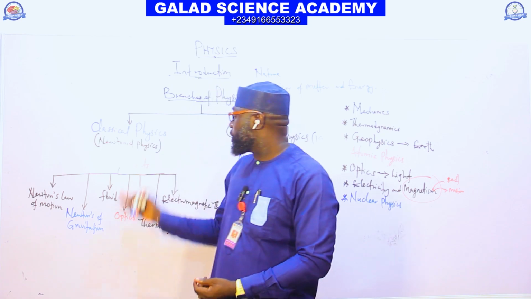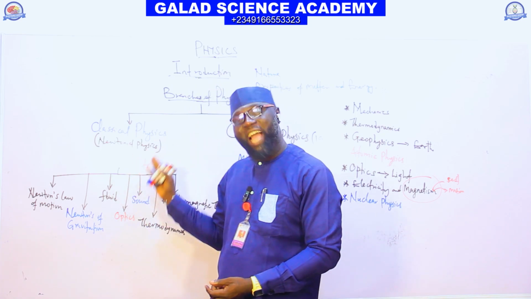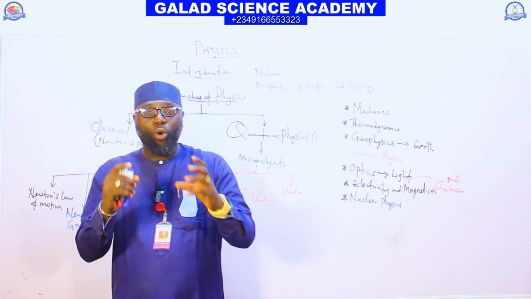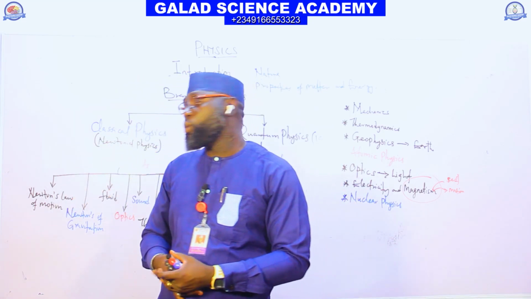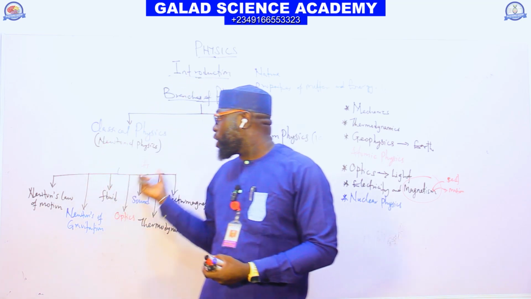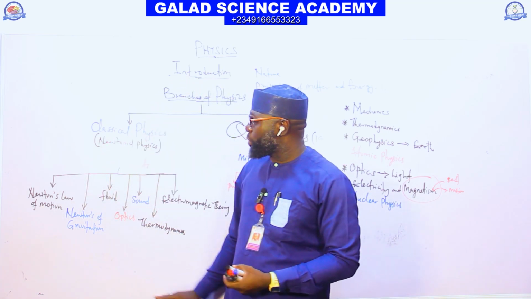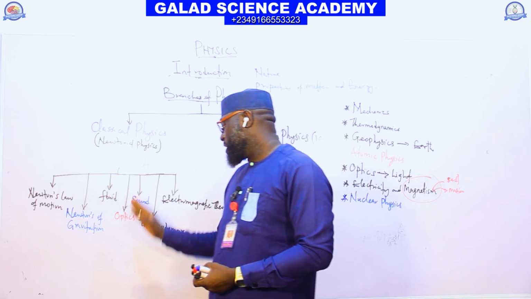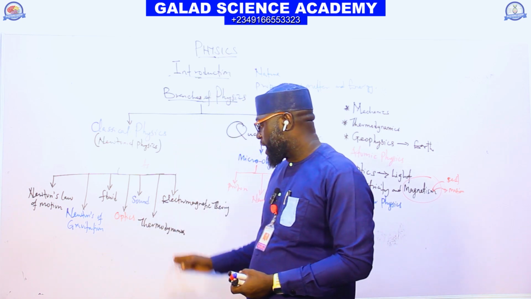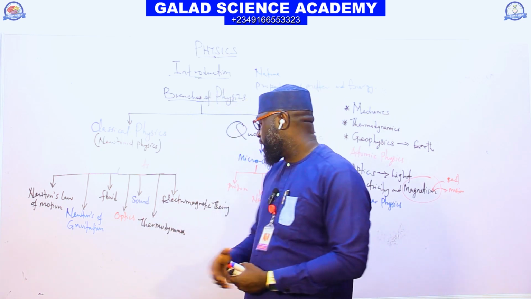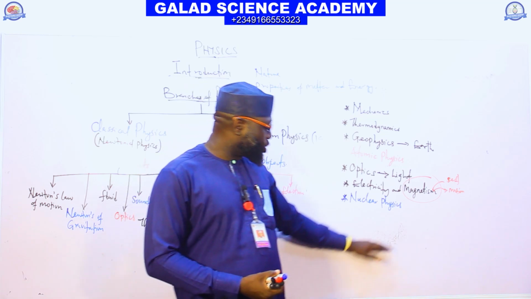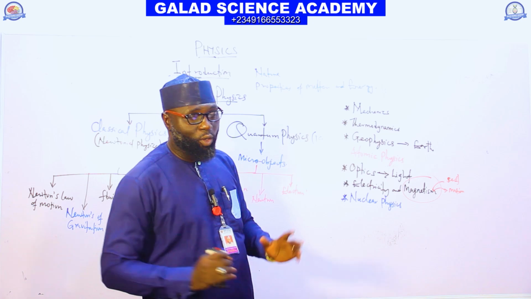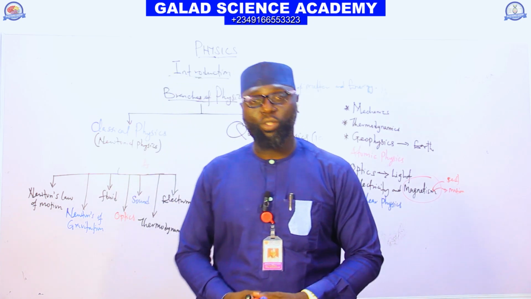But Newtonian physics or classical physics is the aspect of physics that deals with the study of macro objects, which are big objects. Classical physics is composed of Newton's laws of motion, gravitational field, fluid mechanics, optics, sound, thermodynamics, and electromagnetic theory. And we also have fluid mechanics under this branch of physics. So that's all about the branches of physics.